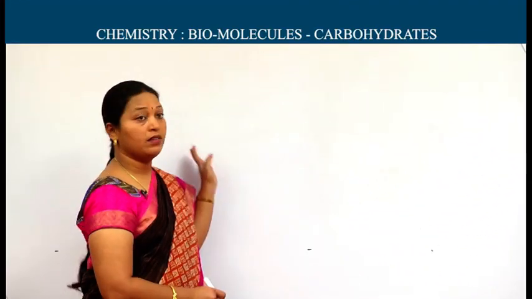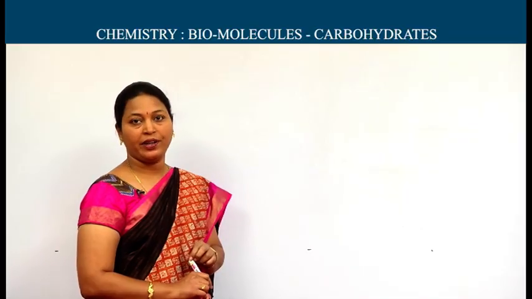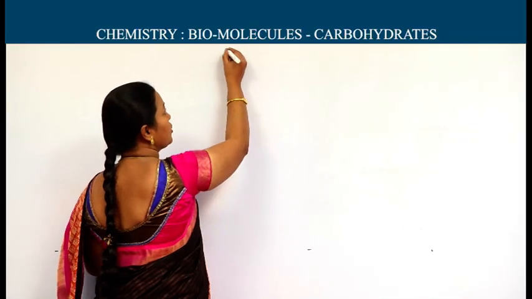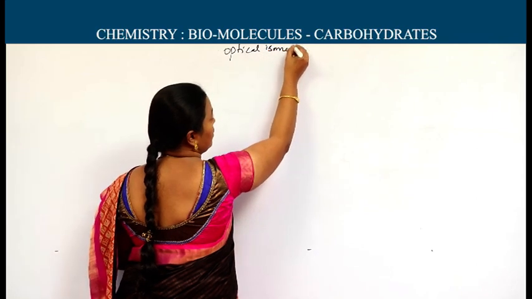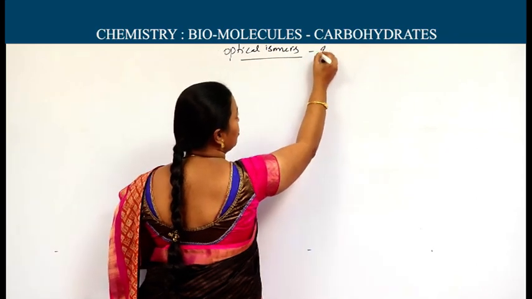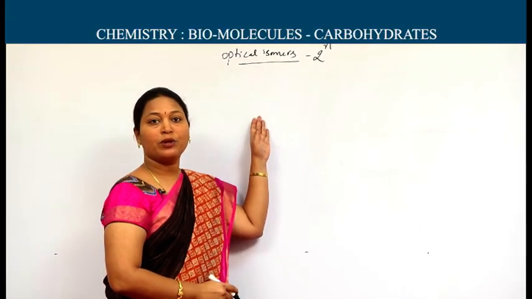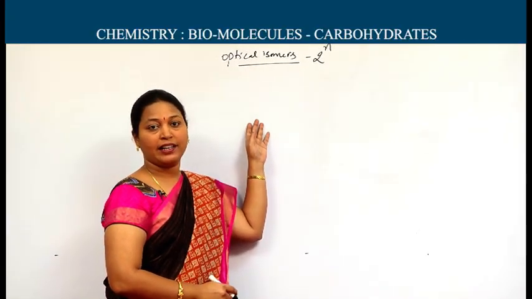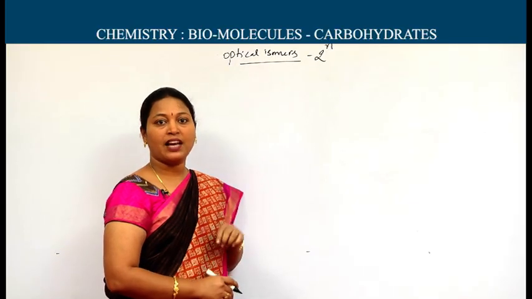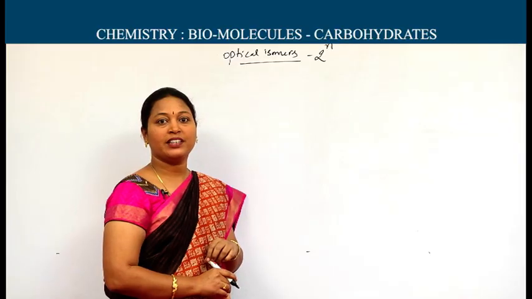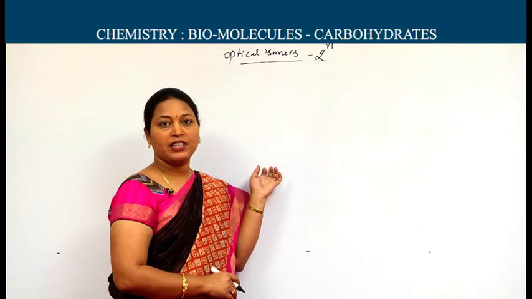Another aspect in this is the existence of optical isomers in these carbohydrates. Optical isomers: formula 2 to the power n. N is nothing but the number of asymmetric carbons or chiral carbons. One should know that an asymmetric carbon is the carbon in which all the elements of symmetry are absent.